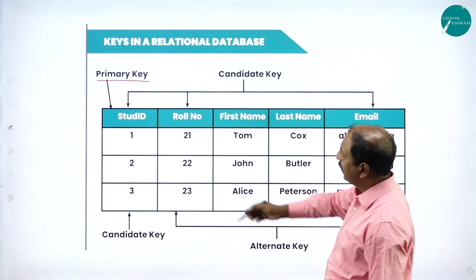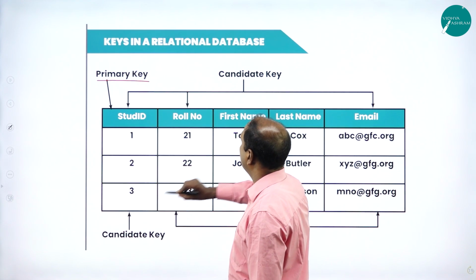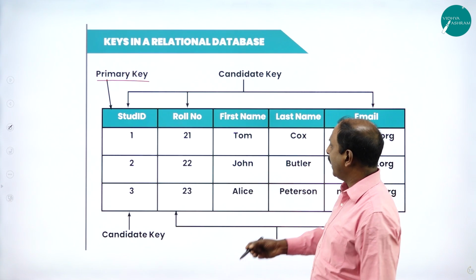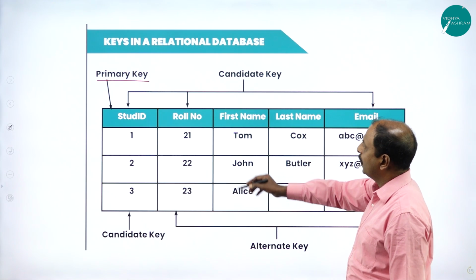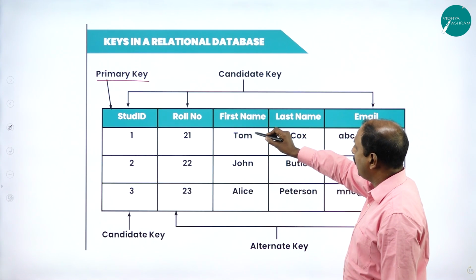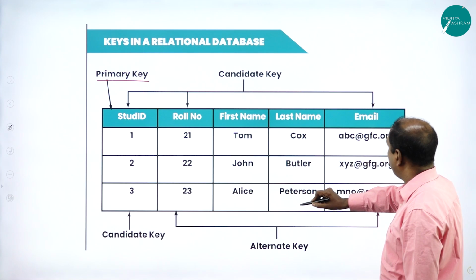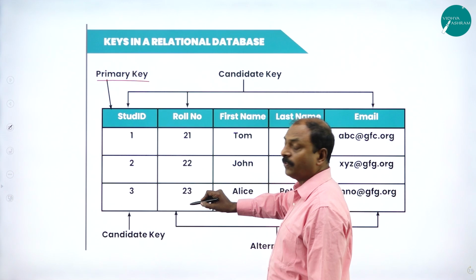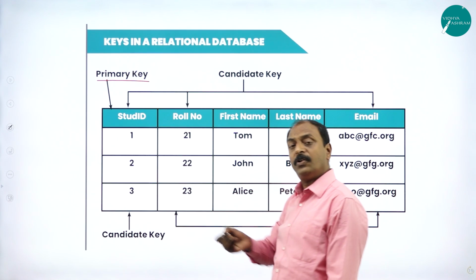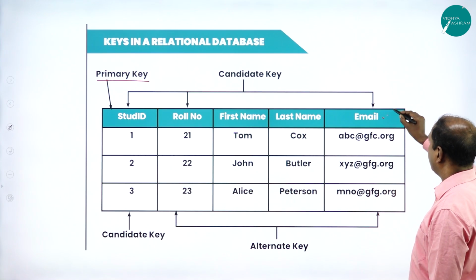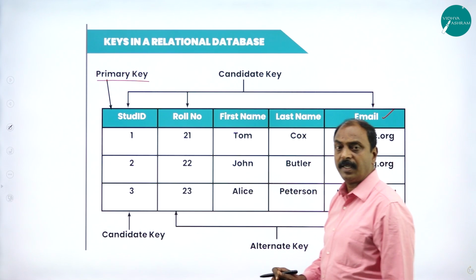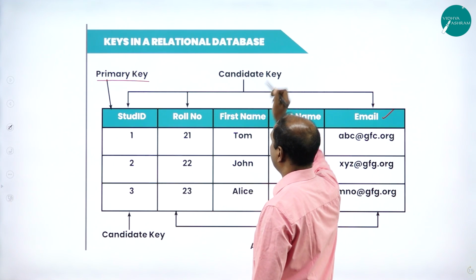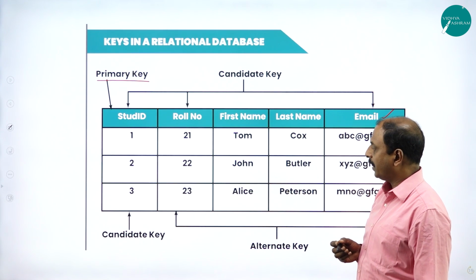The meaning is that this primary key is unique, and even the roll number of a student is unique, while the name can be the same. Roll numbers will be different, but names and even last names can be the same, but the roll numbers and student IDs are different. And the email IDs of all the students cannot be the same. All these together form a candidate key. That is the definition of candidate key.